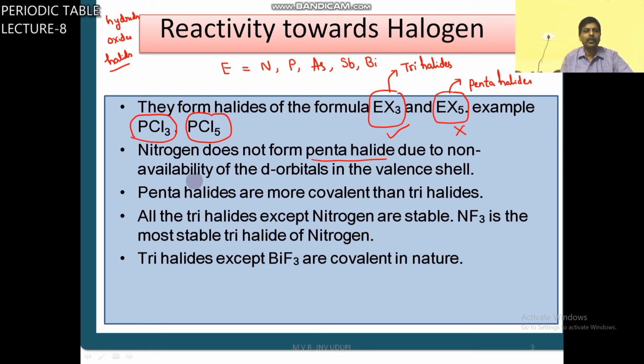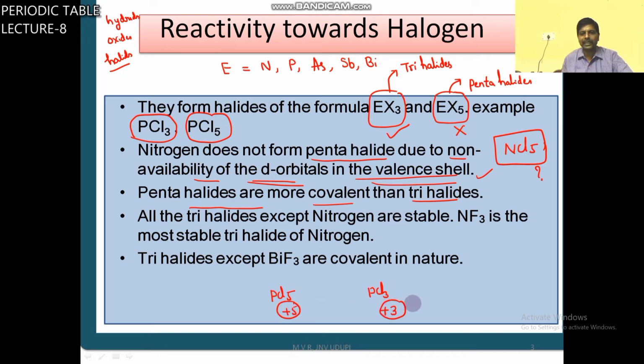Why? Due to non-availability of d orbitals in the valency shell. NCl5 does not exist. Why? Due to lack of d orbitals in the valency shell. Pentahalides are more covalent than trihalides. PCl3 is +3, PCl5 is +5.